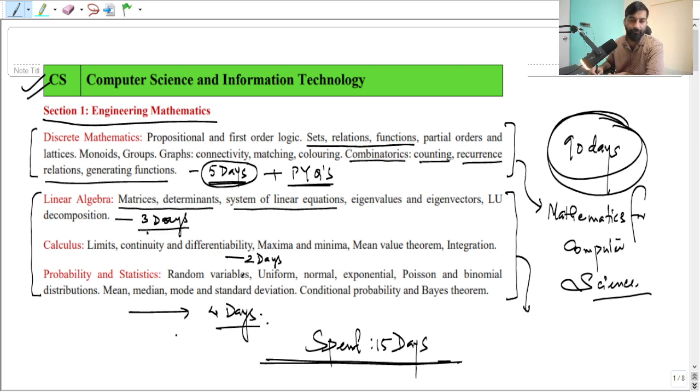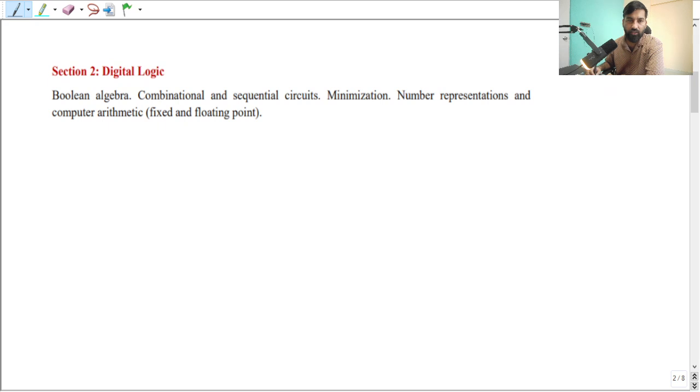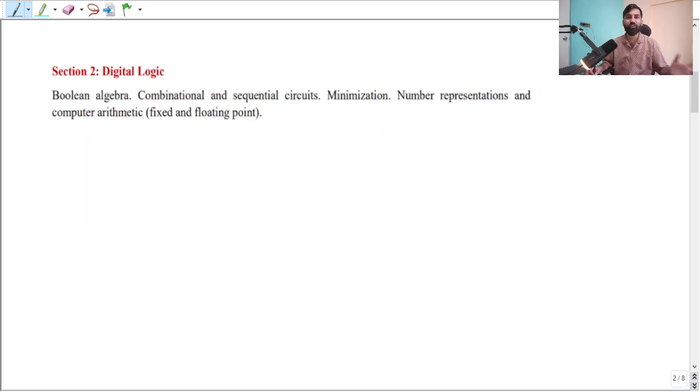Okay, so 15 days are gone. Now how many days are remaining? Let me say that out of 90 days, 15 days are gone. Now you have only 75 days. I'm just going to write 75 days here.